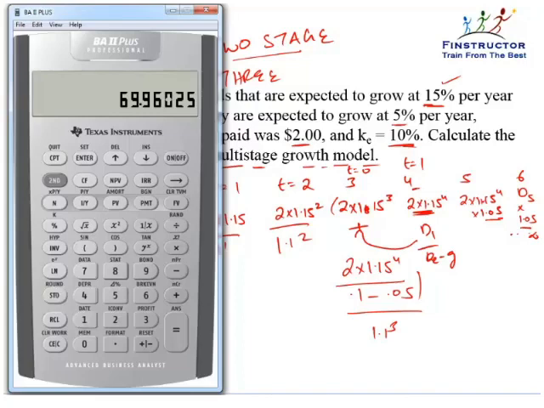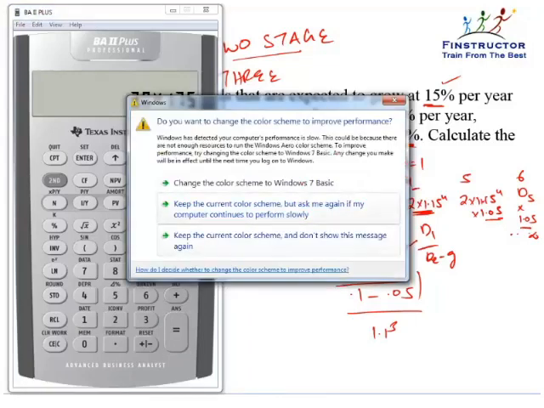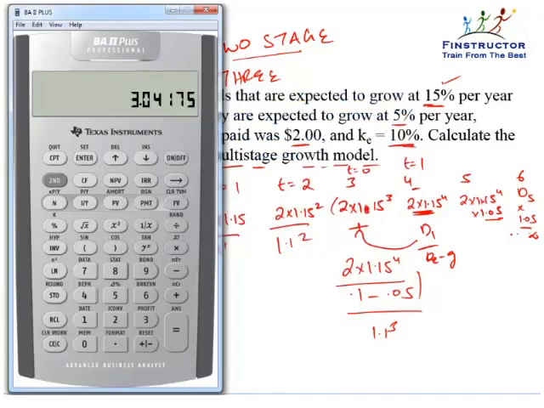We'll store this in memory register 1. Then 1.15 to the power 3 multiplied by 2 is the dividend coming at t equal to 3.